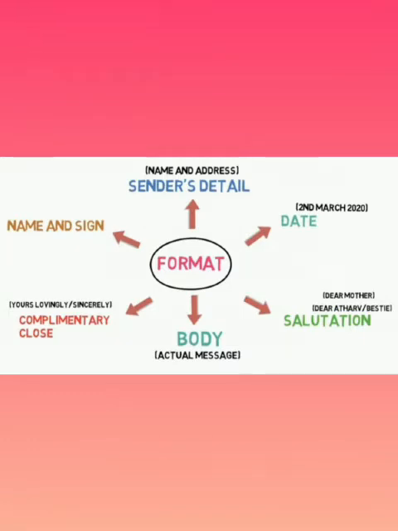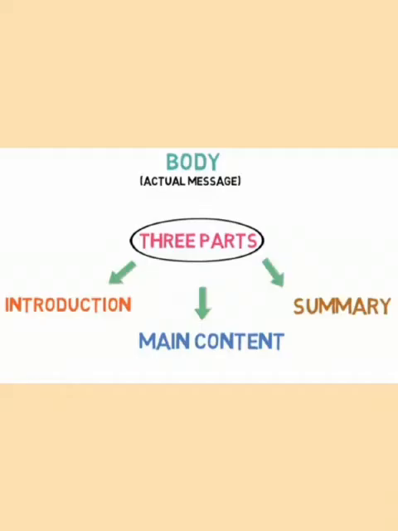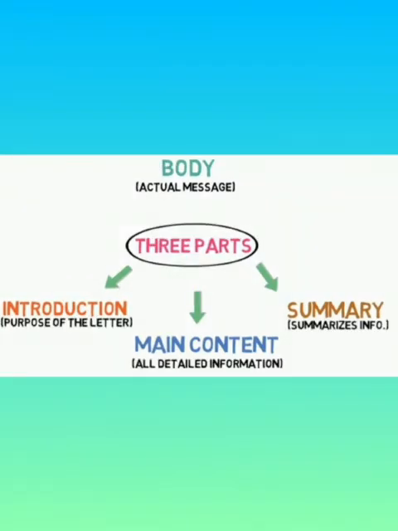We address that person. For example, my dear father, dear uncle. Now the fourth thing is the body of the letter. Body is the main part of the letter. It includes the information of the letter, and body includes the reason for writing the letter, why the letter is being written. And body has 3 parts: introduction, main content, and the conclusion or summary. Now, main content, it includes all detailed information. And if the body is too long, it can be divided into paragraphs, and we leave a line after each paragraph.